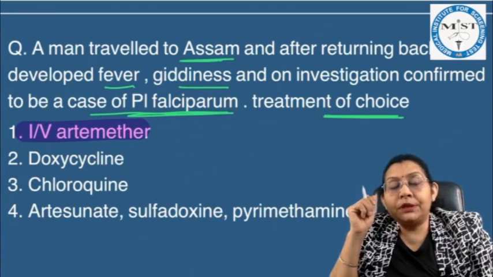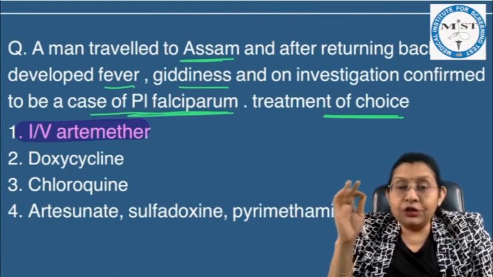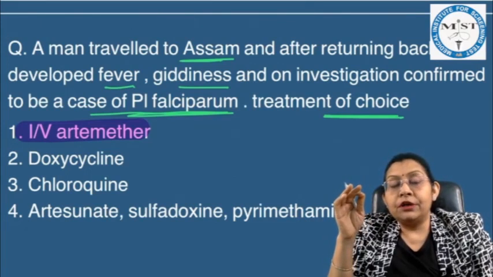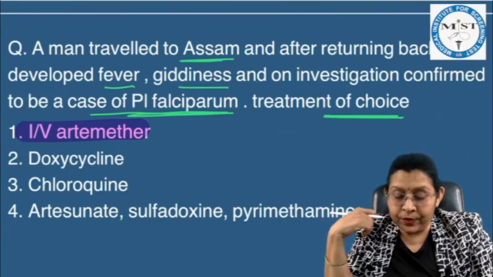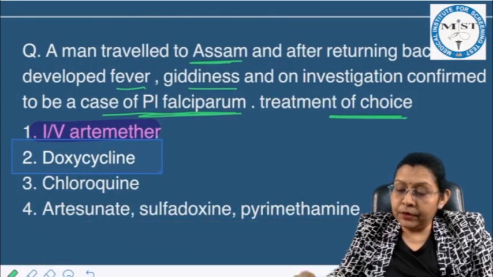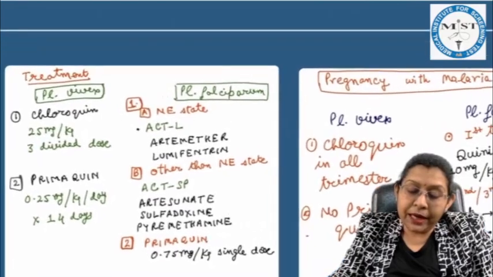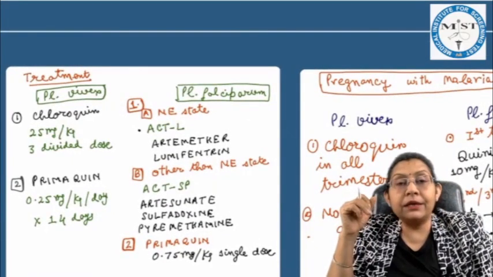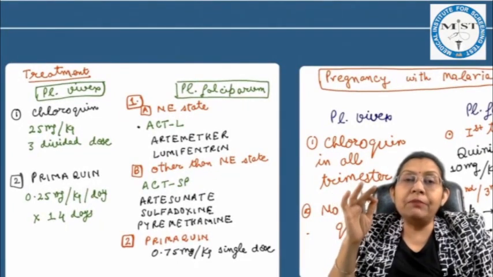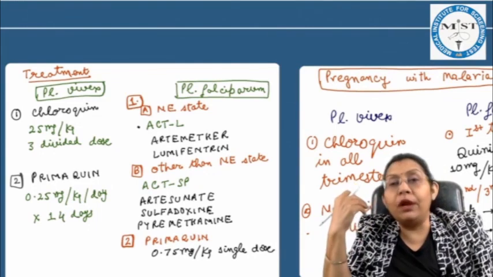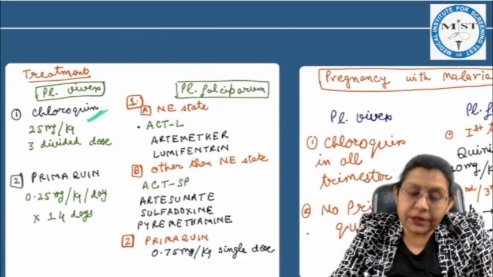Now as we know, as per the guidelines of the National Vector-Borne Disease Control Program for malaria, the drug of choice is different if the person is living in the northeast states or in other states, as well as for Plasmodium falciparum and for Plasmodium vivax. Now, if you see the treatment guidelines, I have taken a screenshot from our class lectures: for Plasmodium vivax, it is equal for individuals living in all the states, and chloroquine is the drug of choice.